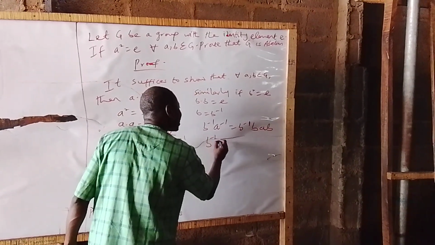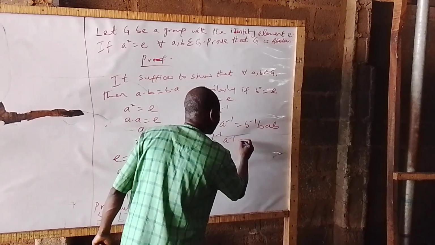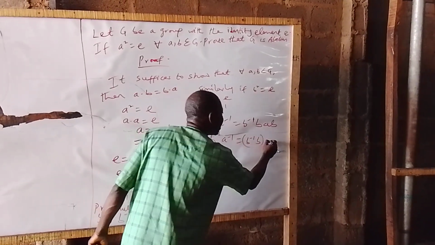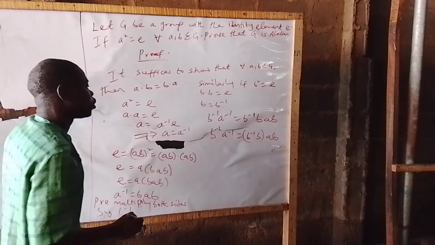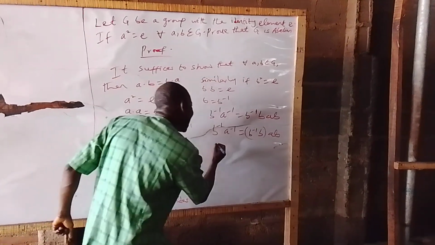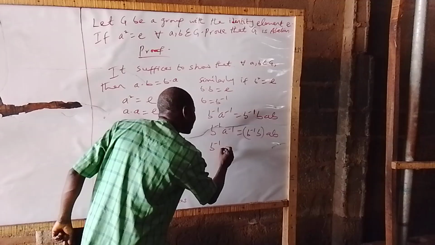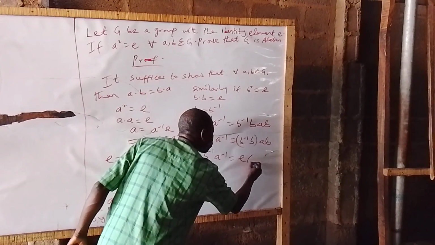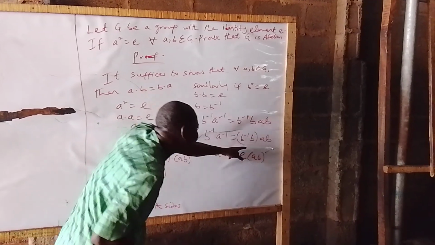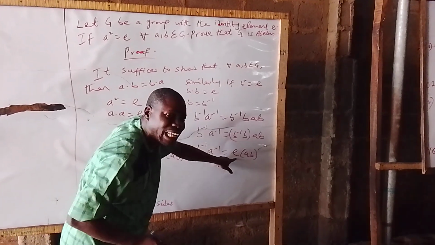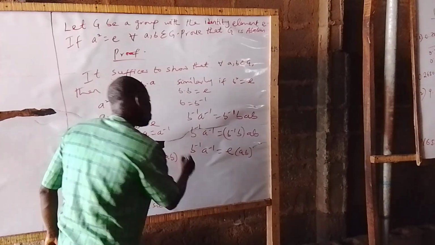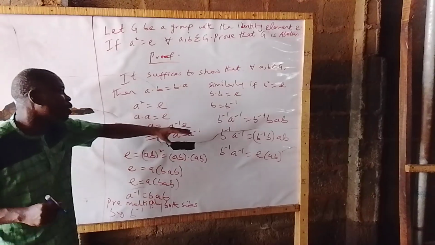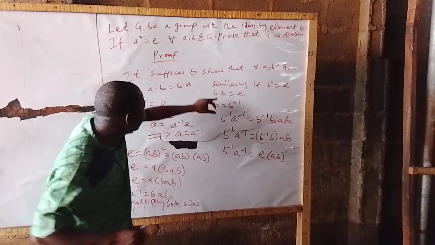So B inverse A inverse is equal to B inverse B in brackets AB. So what does this imply? It implies again that B inverse A inverse is equal to E into AB, because B inverse B is an identity element.